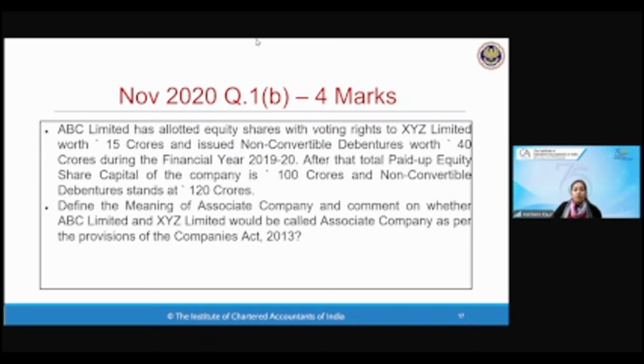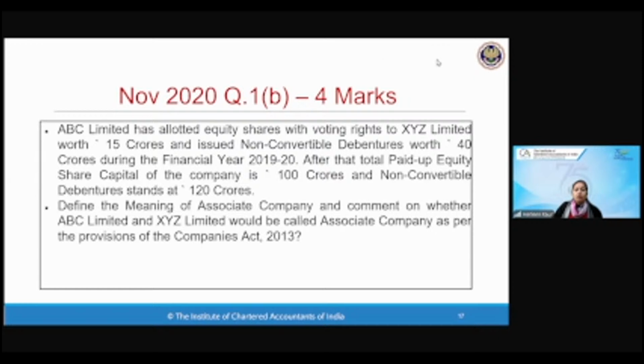ABC Limited has allotted equity shares with voting rights worth 15 crores. Shares are 15 crore rupees, and convertible, non-convertible debentures 40 crores. After that, the total paid up equity share capital is 100 crores and non-convertible debentures is 120 crores. Define the meaning of associate company and comment whether XYZ and ABC are associate companies or not.